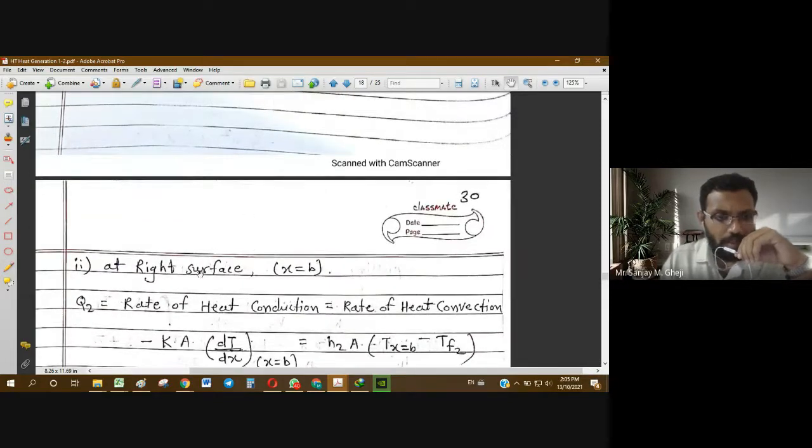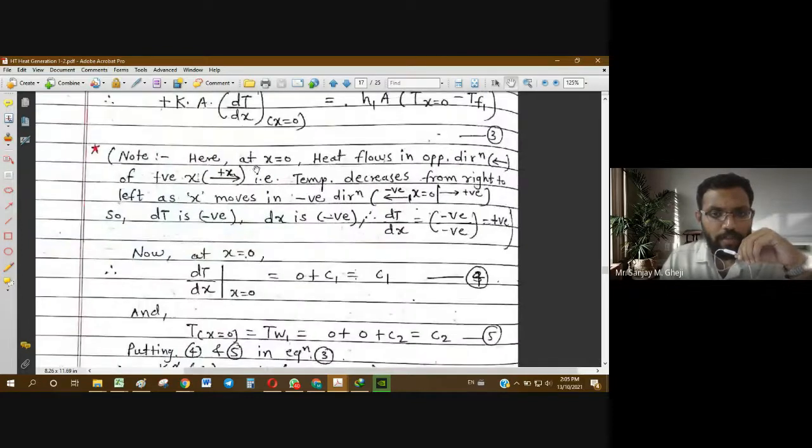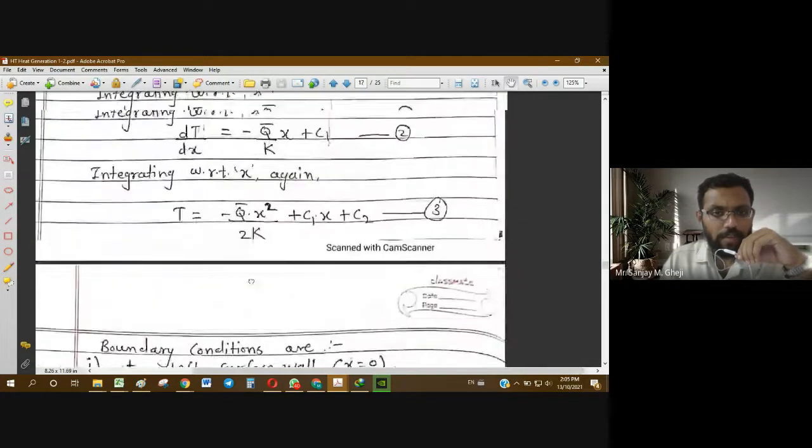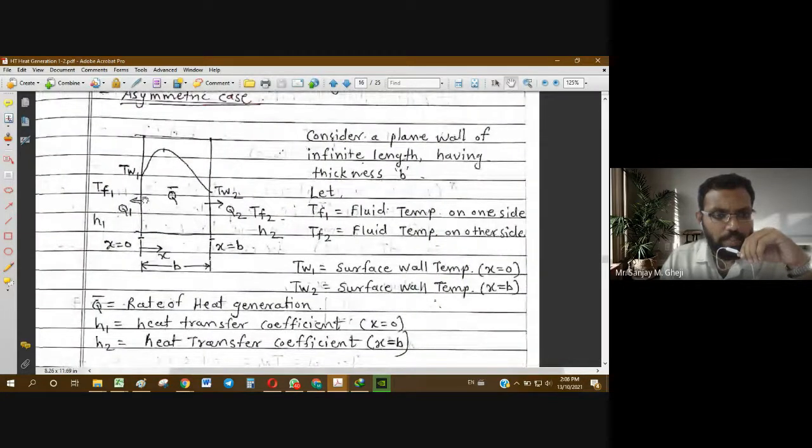Now let us see what is happening at the right surface, that is x equal to b. The same boundary condition we will apply as we did for the left face. If you go back to the diagram, what is happening at the left face? Some heat is being conducted out, that is q1, from the wall, and it is being lost by convection to the fluid.